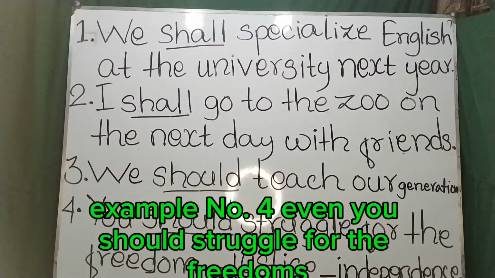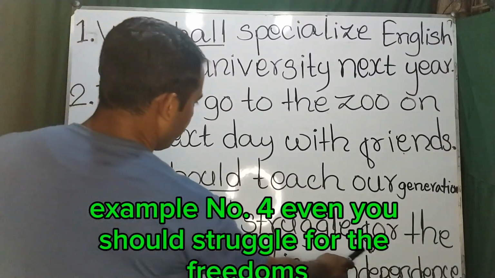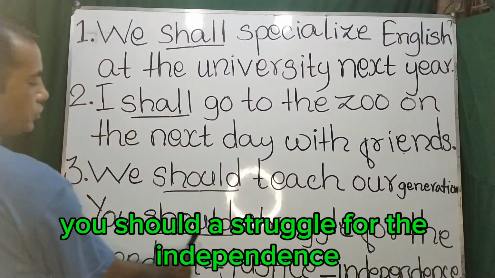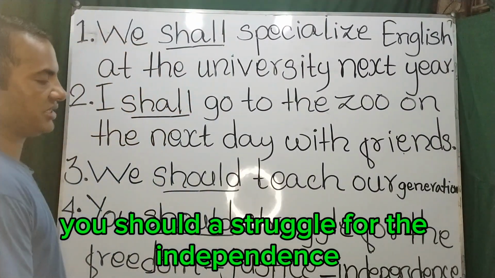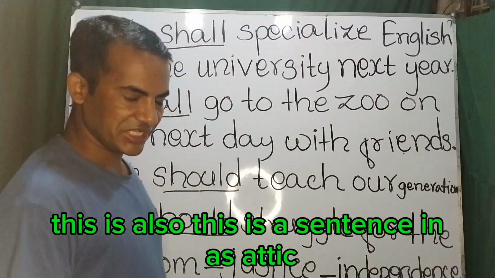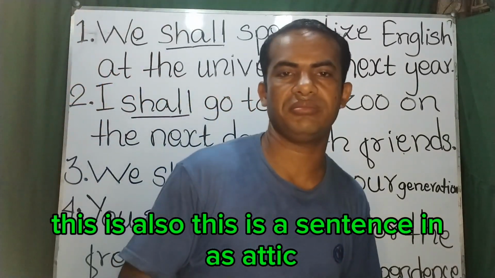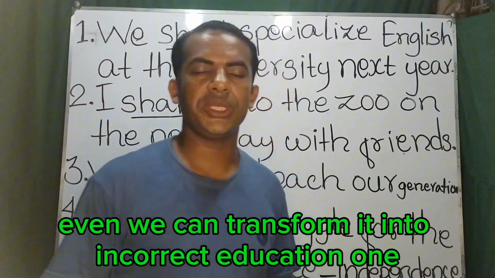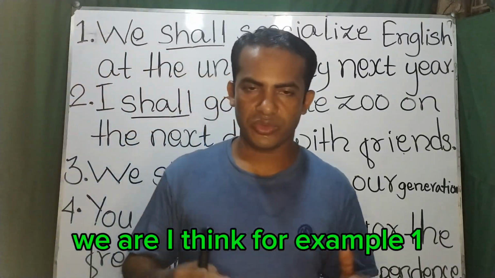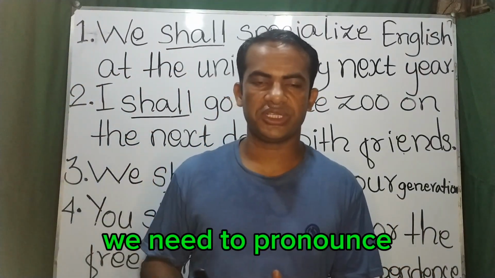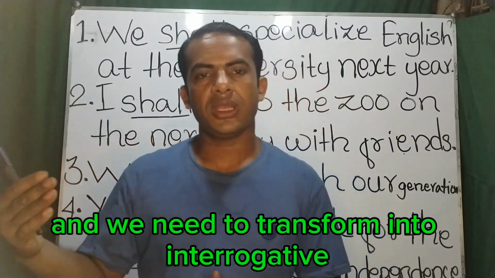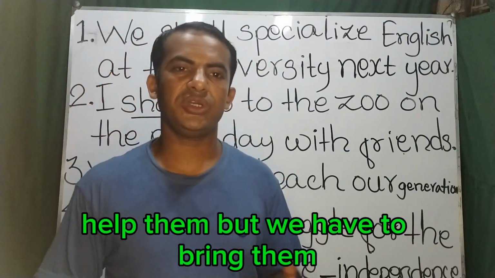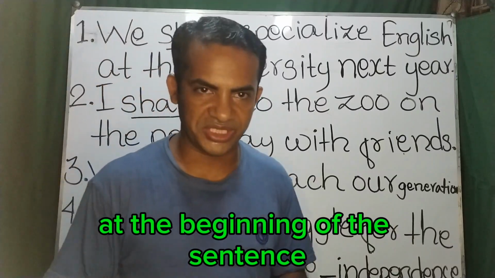Example number 4. You should struggle for the freedoms. You should struggle for the justice. You should struggle for the independence. This is a sentence in assertive. We can transform it into interrogative. When we need to transform into interrogative, at that time we have to see the helping verb. We have to bring it to the beginning of the sentence.